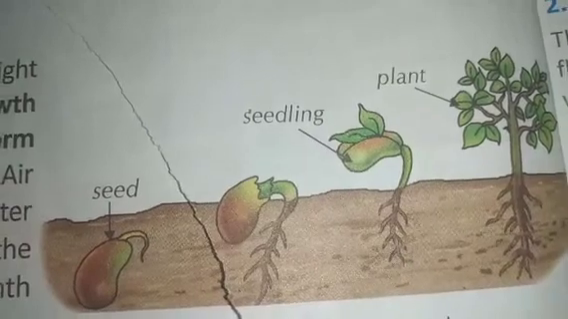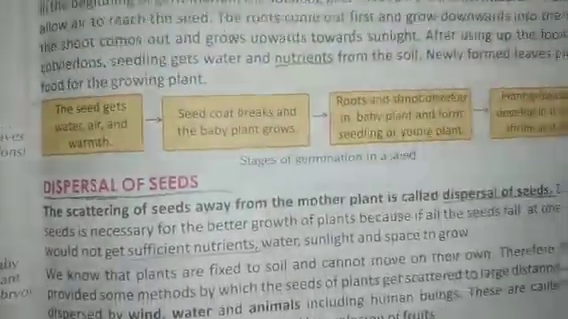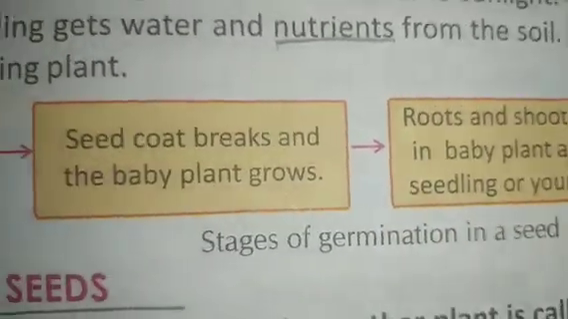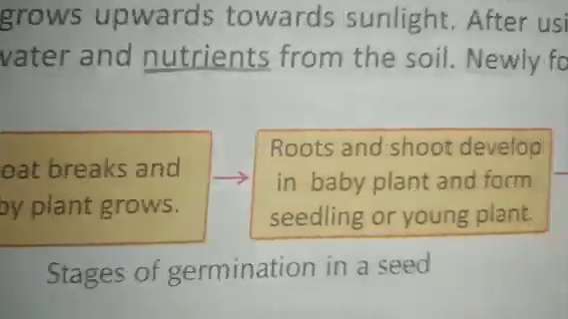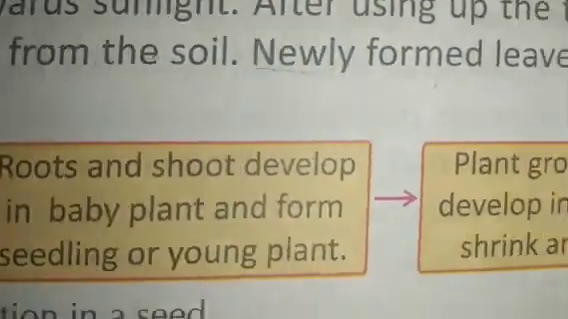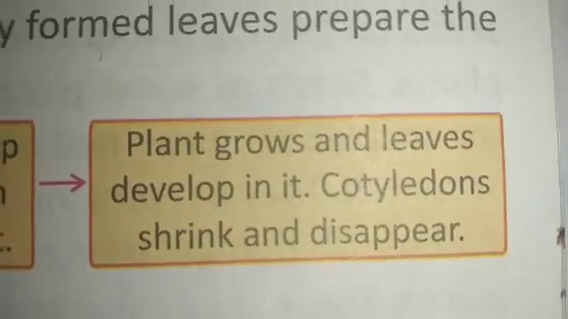Okay, children, now look at this flow chart. I want to explain this. The seed gets water, air and warmth, and then the seed coat breaks and the baby plant grows, and then the root and shoot develop in the baby plant and form a seedling or young plant. Then the plant grows and leaves develop in it. Cotyledons shrink and disappear.